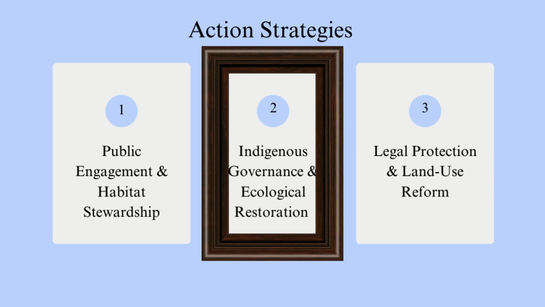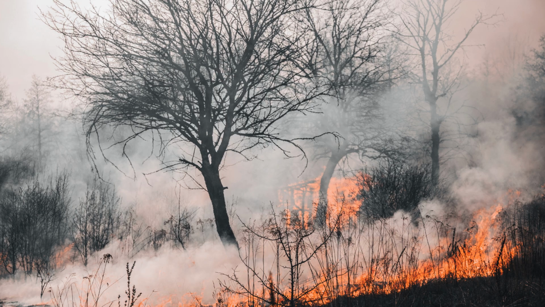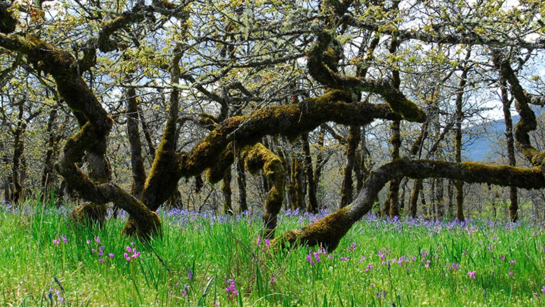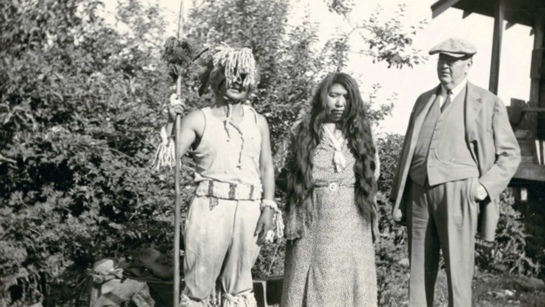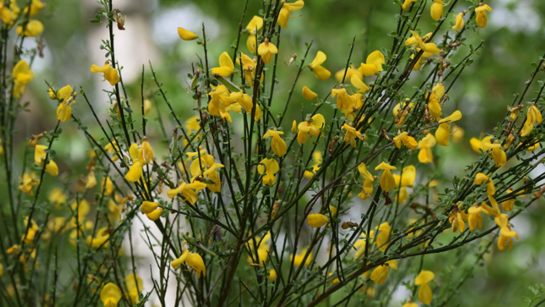We would prioritize collaboration with the Wsáneć and Lekwungen nations to support Indigenous-led stewardship initiatives. Colonial land management practices, such as fire suppression and invasive species spread, have directly contributed to the decline of the Garry Oak ecosystem. Indigenous ecological knowledge, including seasonal land management practices such as cultural burning, would be incorporated into restoration efforts, as would active removal of invasive species such as Scotch broom.